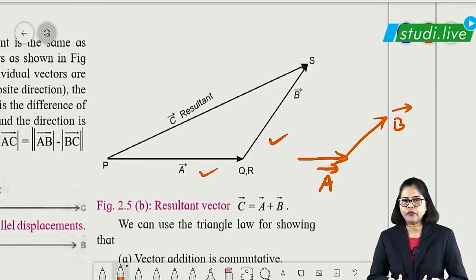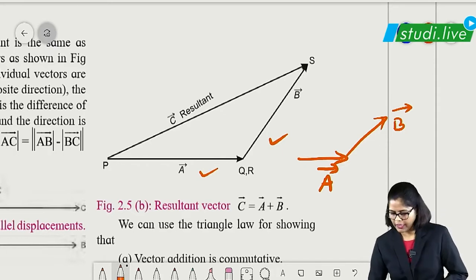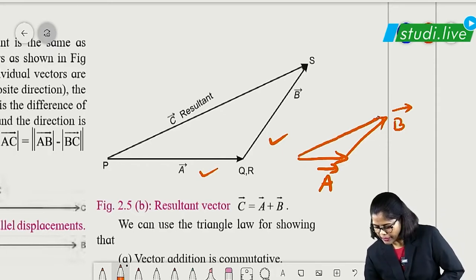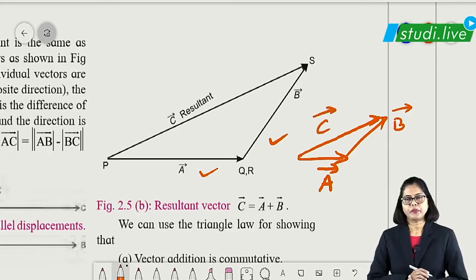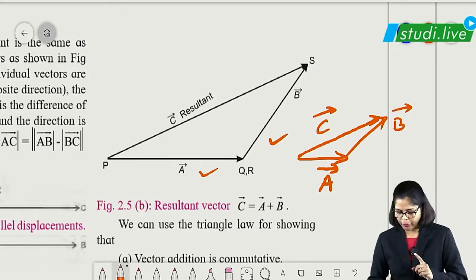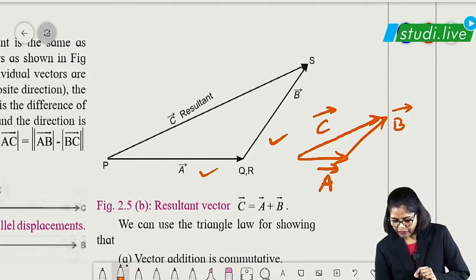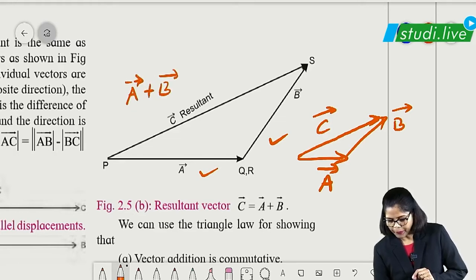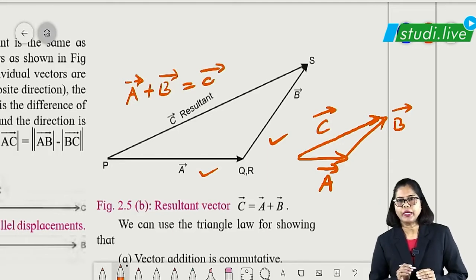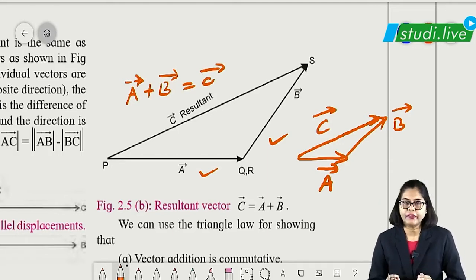Then the resultant will be the third side, which is mentioned as C vector. So C vector will be the resultant vector. One more very important point: how we write the addition formula here, that is A vector plus B vector is equal to C vector.